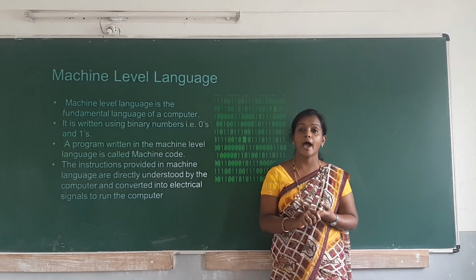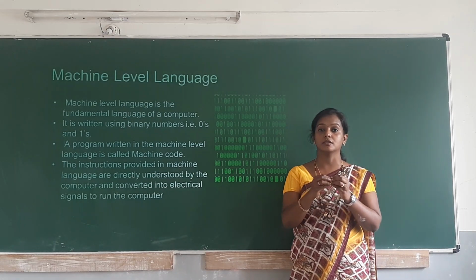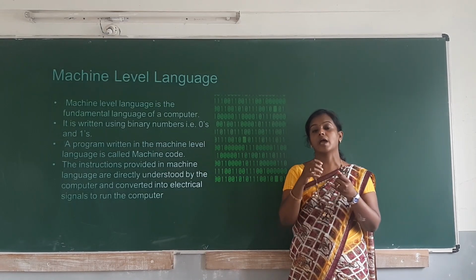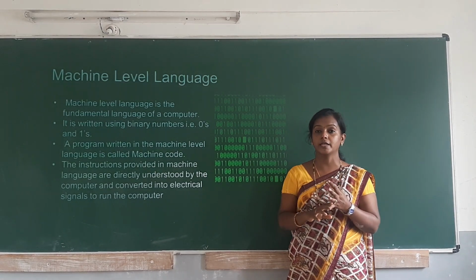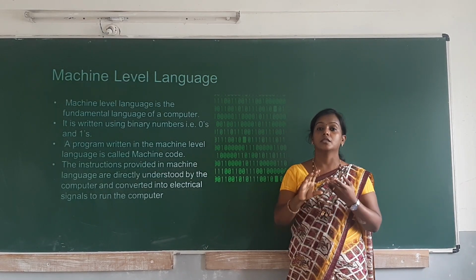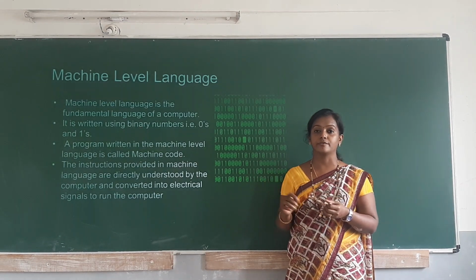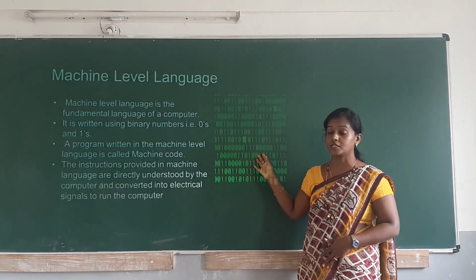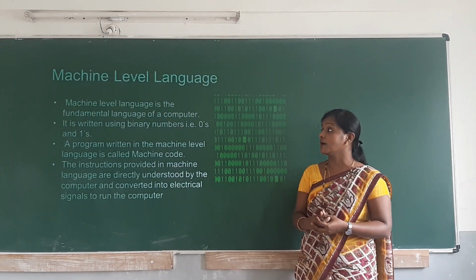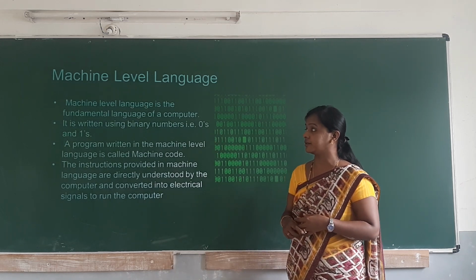So first we have the machine level language. In this type of language we have to write the instructions in zeros and ones. In olden days they were giving the instructions and storing the data with the help of this machine level language, that is zeros and ones. So here you can see the zeros and ones instructions which are given to the system. Machine level language is the fundamental language of the computer.